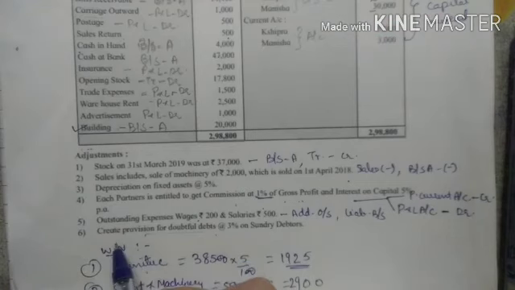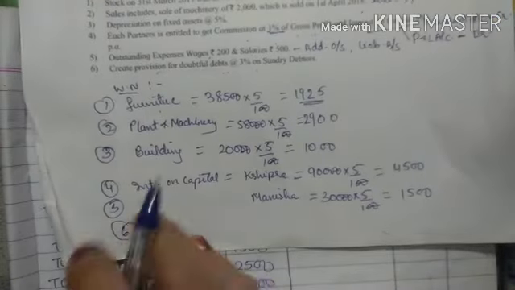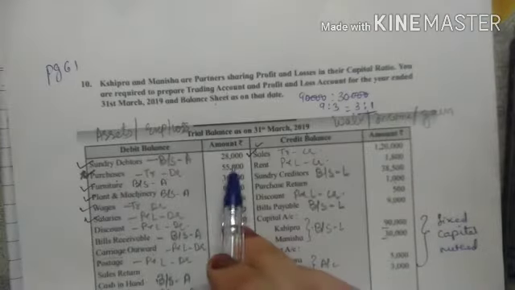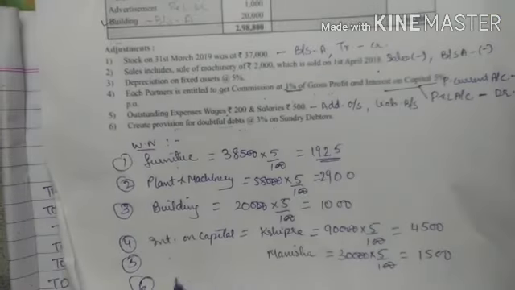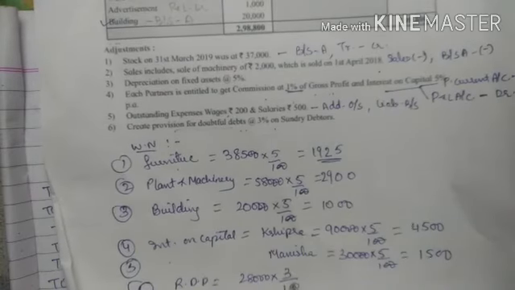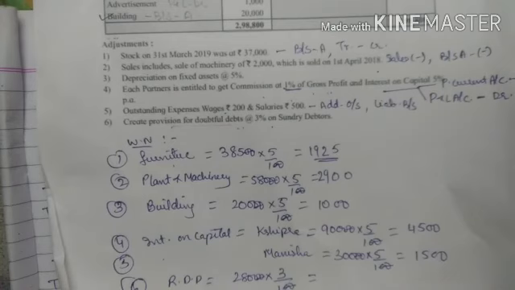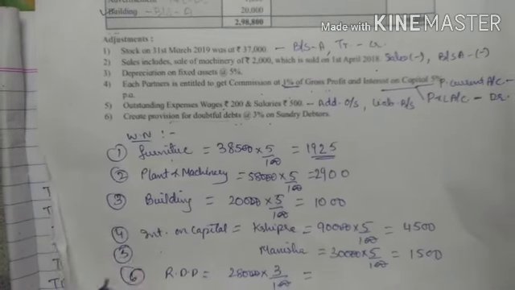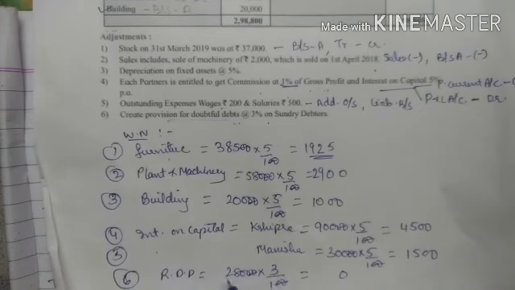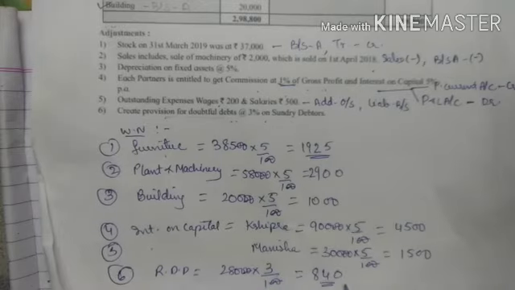Okay, adjustment is create provision for doubtful debts at 3% on sundry debtors. Now see, sir, this has to be created on sundry debtors. So my next adjustment, my sundry debtors amount is 28,000, right? So on RDD, for RDD, 28,000 into 3%. They have asked you to create it at 3%. So 3 upon 100. So 2 zeros get cancelled. So here 1 0 it will be here. 3 8s are 24. So 4 and 2 carry. 3 2s are 6. 6 and 2 8. So 840 is the RDD.